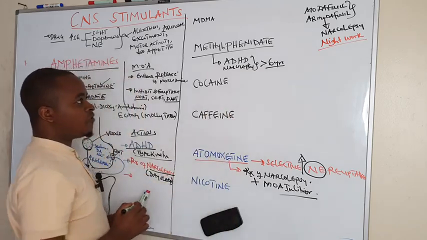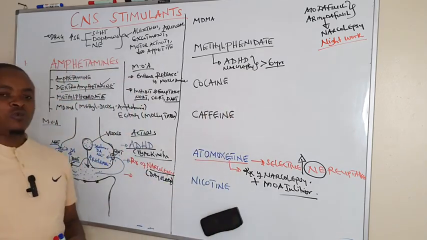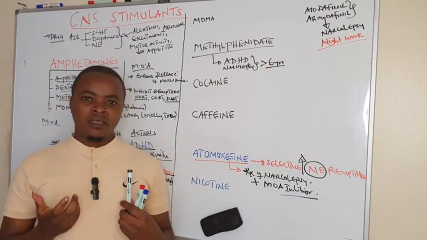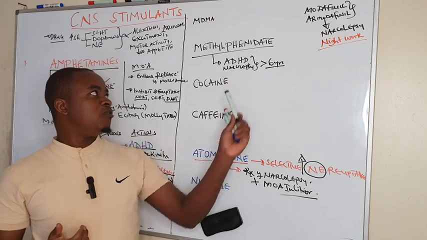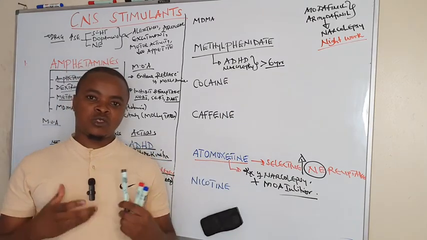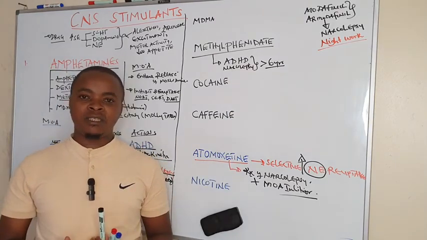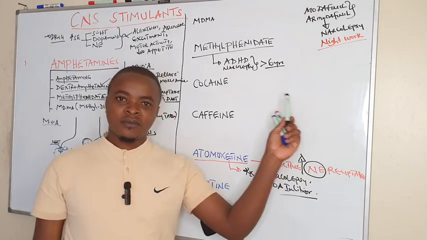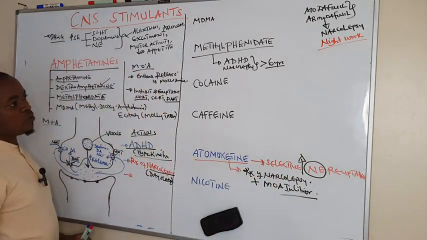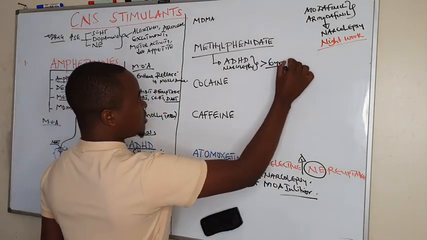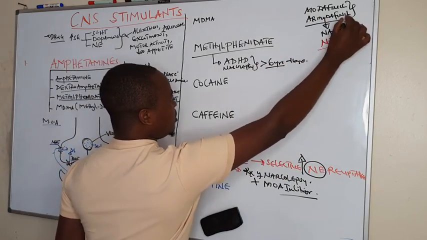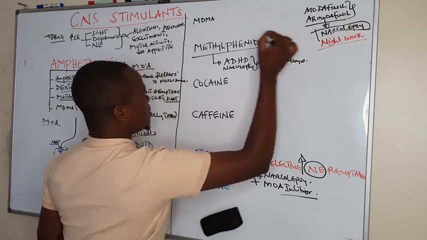It has also proved to increase their learning ability. Experiments done on people on methylphenidate have shown that it increases the learning ability of these children. That is very important to note. Children between 6 to 16 years. Then modafinil and armodafinil are also used for narcolepsy.